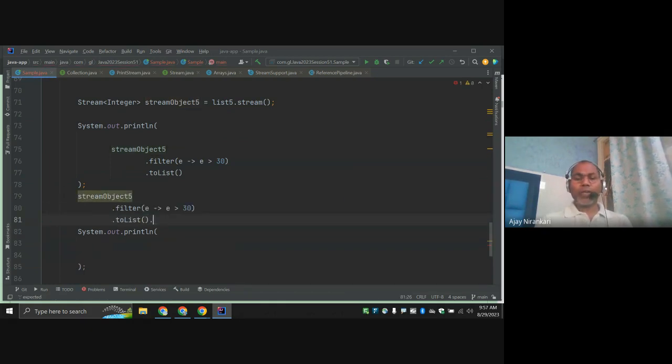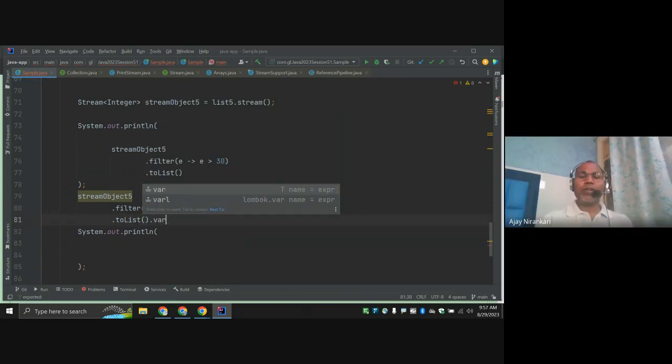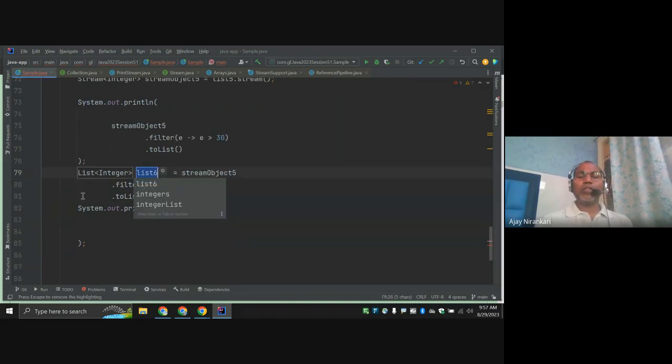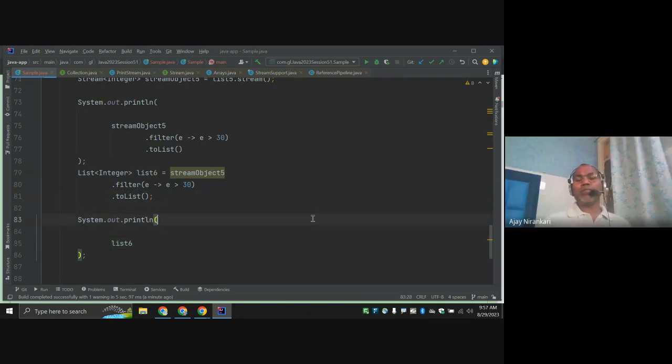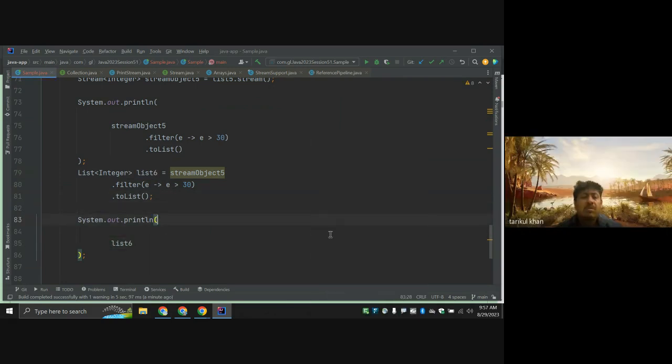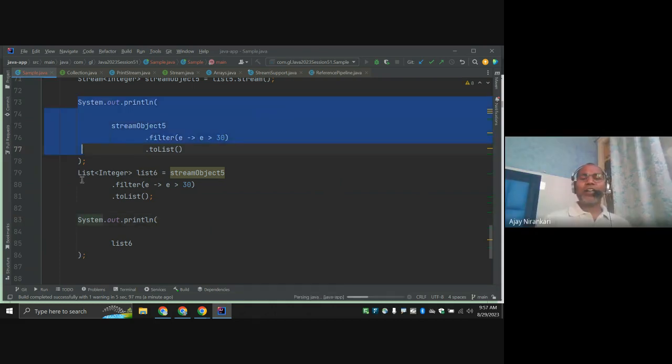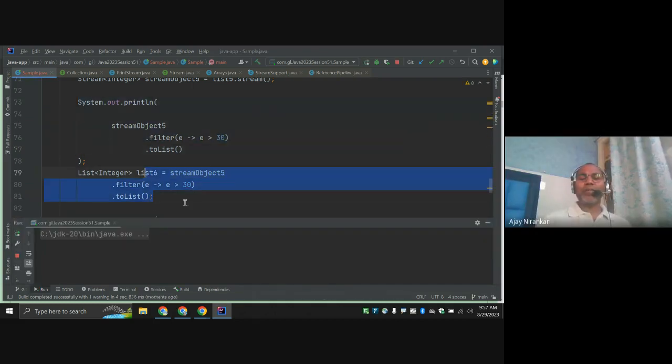Take one variable, say dot where. Now this is the variable, list 6, and here you pass list 6. The same thing. I am writing this code outside, just take a variable and print the same thing.